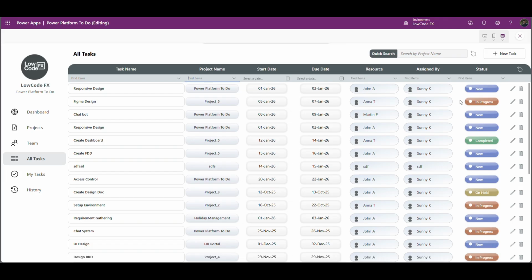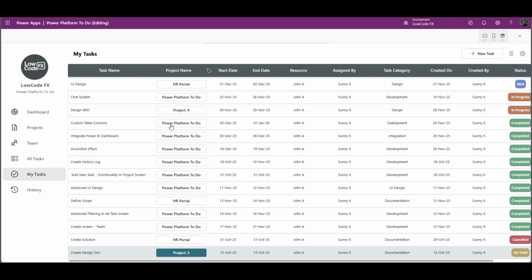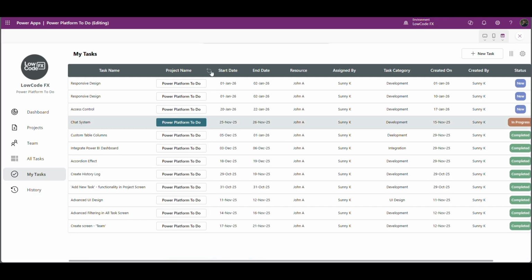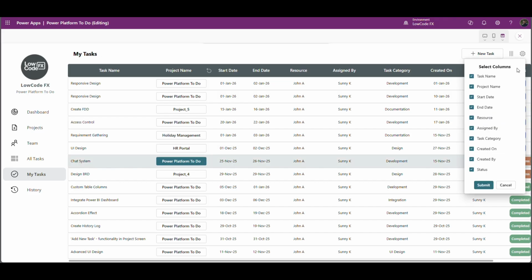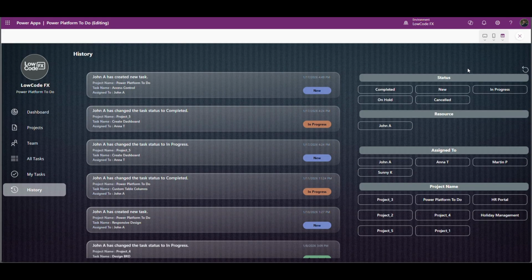Yeah, perfect. My task. Yeah, in last video we have completed this screen as well. The customized table view. Perfect. It's already completed. Let's jump to history. I think along with these filters we will need a quick search bar as well to search the history by their task.